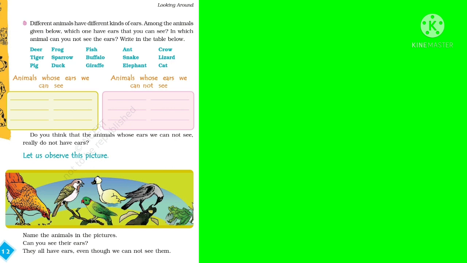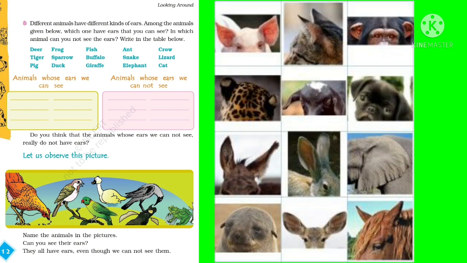Among the animals given below, which ones have ears that you can see? In which animals can you not see the ears? Write in the table below. For answering this question, we use the fact that we can only see the ears of animals which have hair on their body, or we can see the ears of mammals like elephant, monkey, giraffe, chimpanzee, etc.